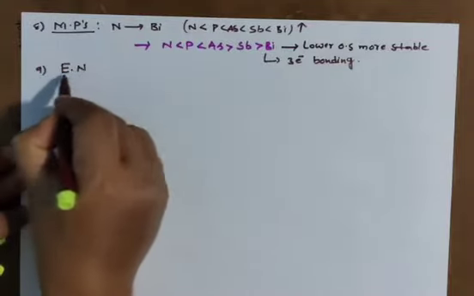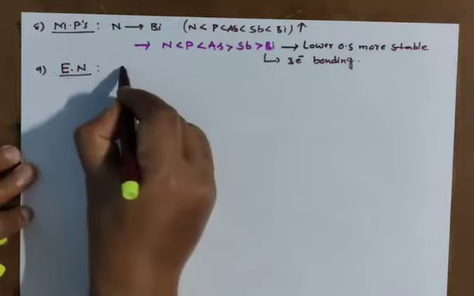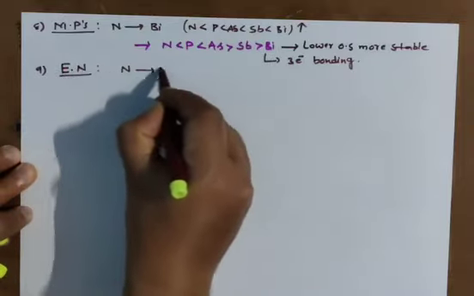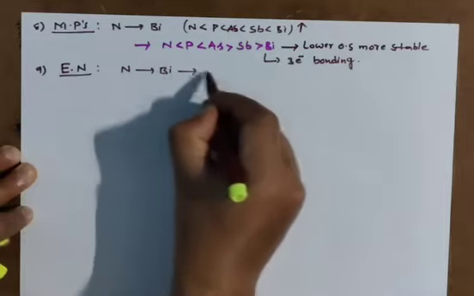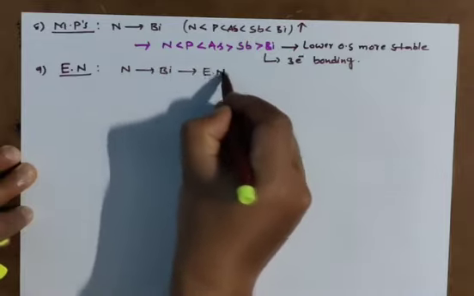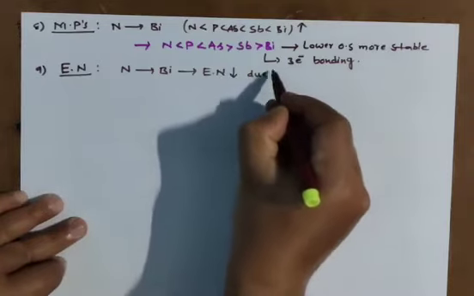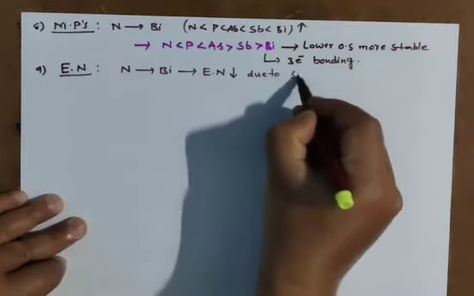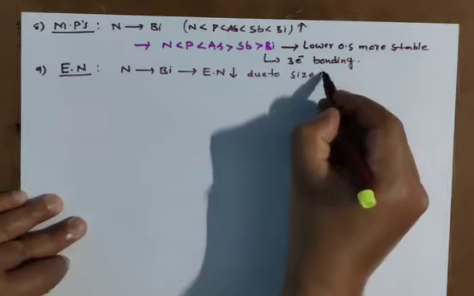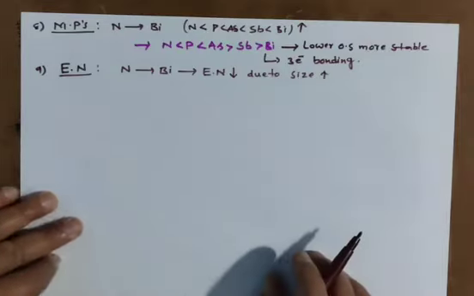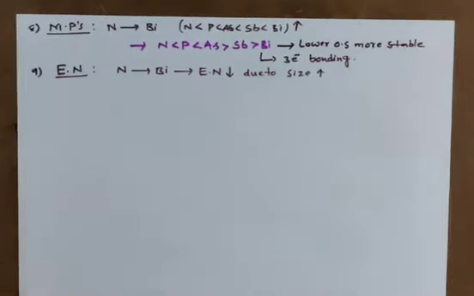electronegativity. Very important property. Nitrogen to bismuth, electronegativity is going to decrease due to size increasing. See, electronegativity depends on the atomic size.